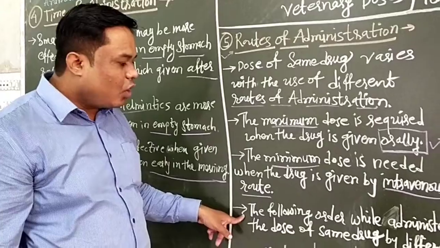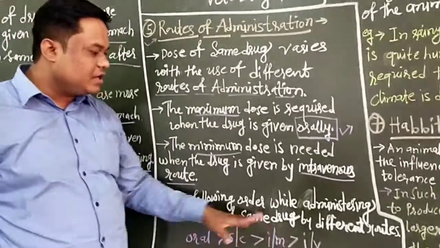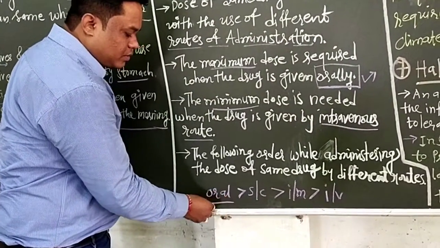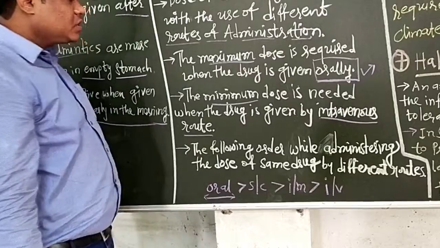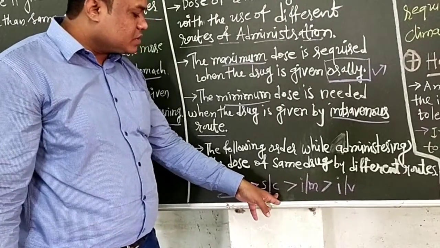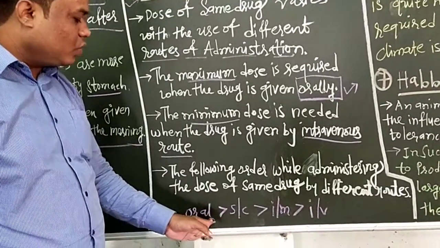The following is the order while administering the dose of the same drug by different routes. For example, the oral route can have the larger dose, meaning the maximum dose. Then the subcutaneous route of administration requires less dose as compared to the oral route.